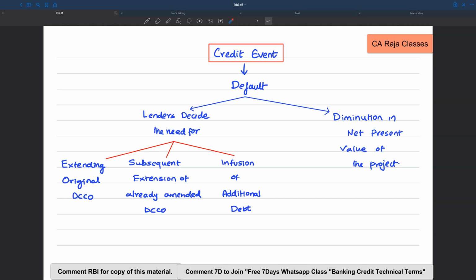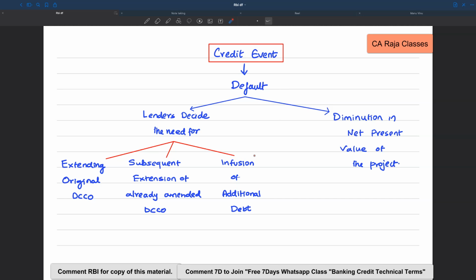But a mere default will not be construed as a credit event. There is a default, and because of the default, the lenders, having analyzed the situation, come to a conclusion that there is a need for extending the original DCCO. So the date of commencement of commercial operations is already finalized. But when the default has happened, banks have studied the situation and understood that something is seriously wrong. So DCCO has to be extended. Or let's say the DCCO was already amended and now they feel that it has to be extended even further. That is a subsequent extension of an already amended DCCO.